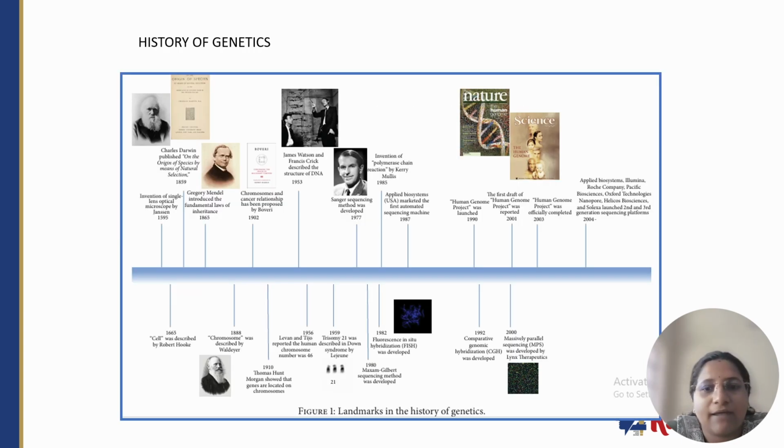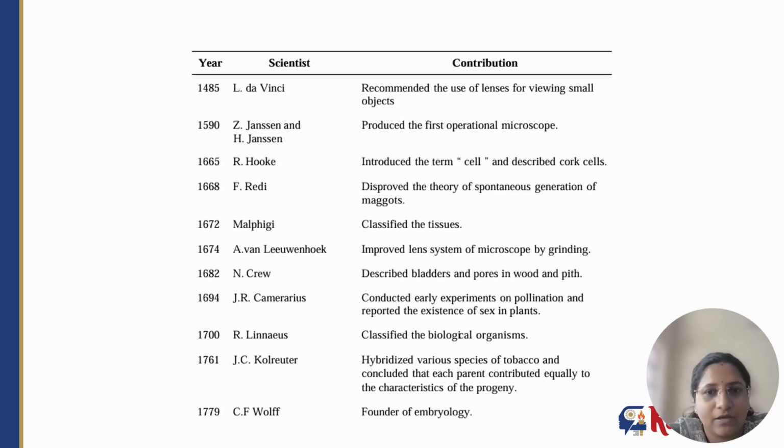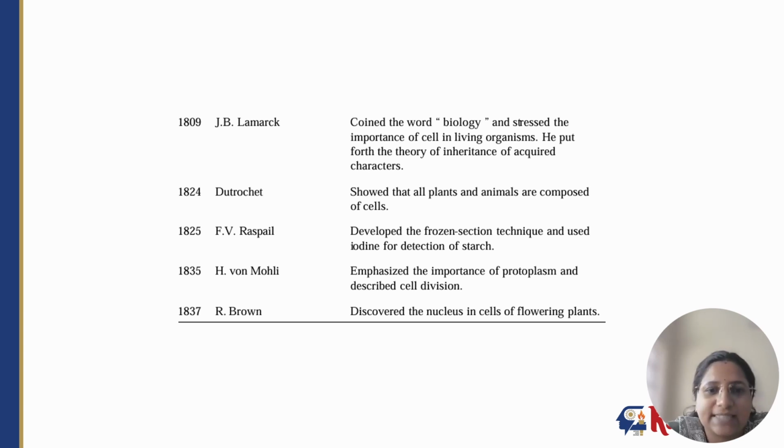This timeline indicates the history of genetics, which started with Charles Darwin, and now we are in the era of genome editing. The foundation of this new branch of biology was laid by Gregor John Mendel in 1866, when he discovered the basic principles of heredity. These are the scientists who have contributed immensely to the field of genetics. It starts with